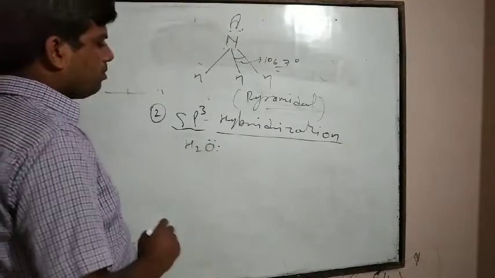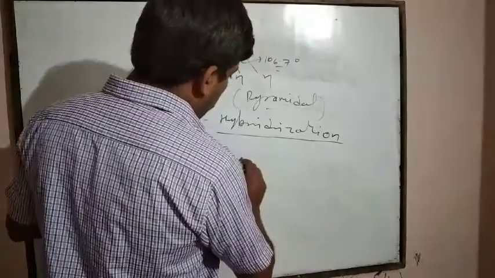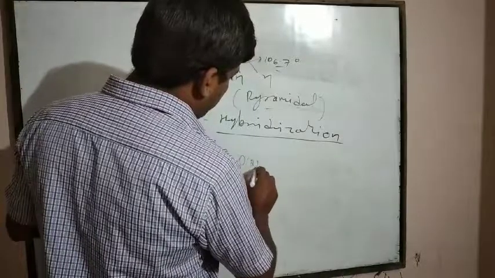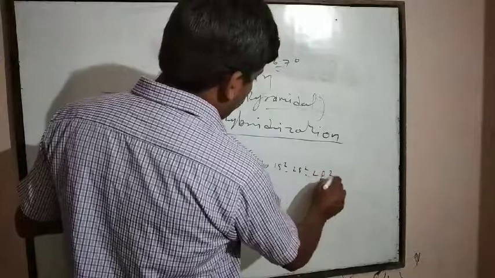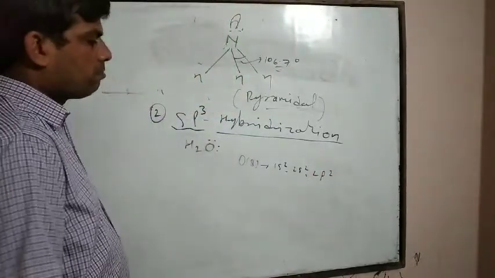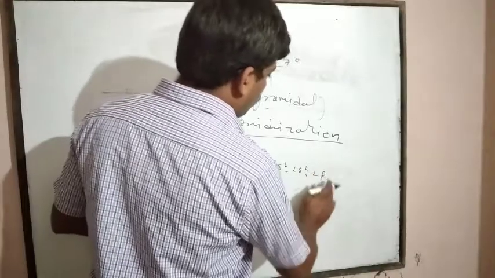In H2O, oxygen has 2 lone pairs of electrons. The atomic number of oxygen is 8. 1s2, 2s2, 2p4.